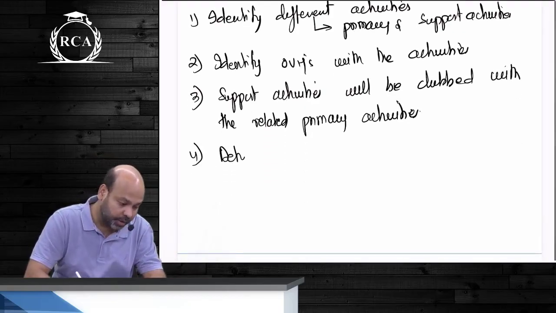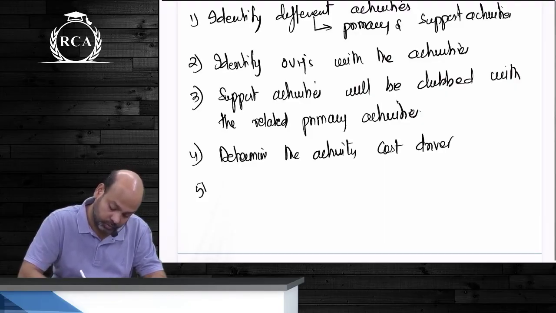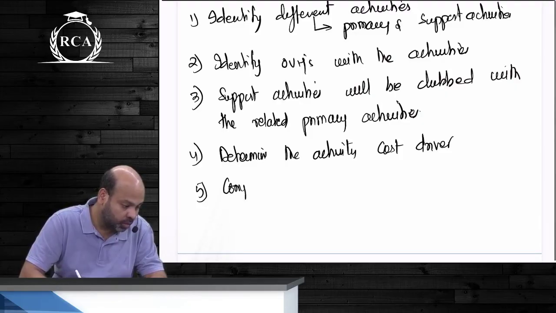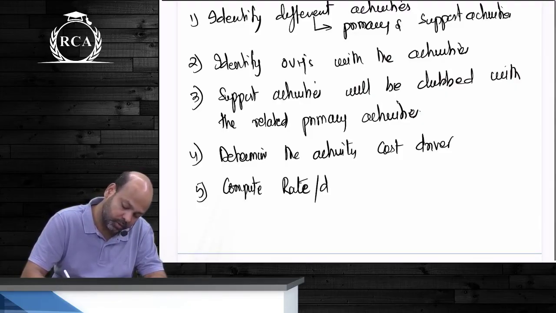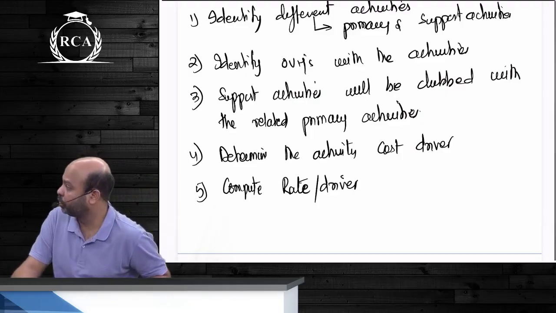Determine the activity cost driver. Compute rate per driver.